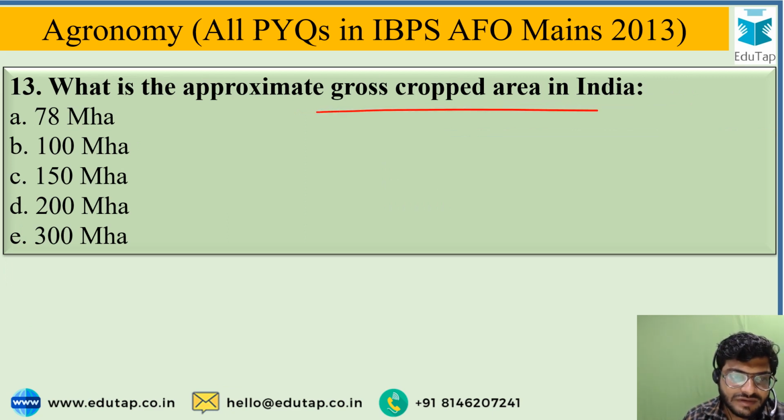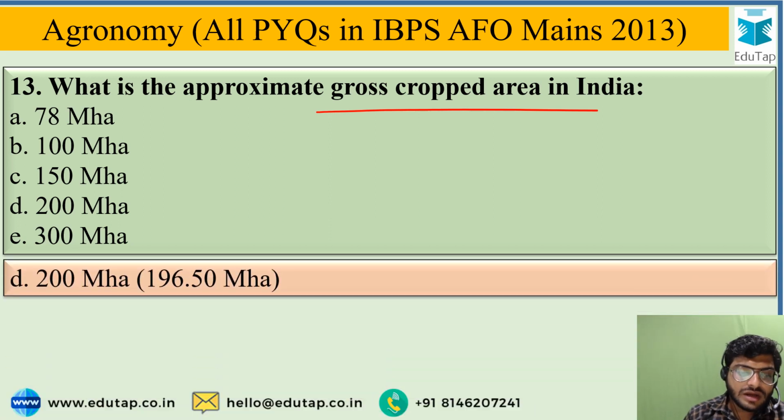And the options are 78 million hectare, 100 million hectare, 150 million hectare, 200 million hectare or 300 million hectares. And the most correct option is 200 million hectare. Actually, 196.50 million hectare is the gross crop area in India.